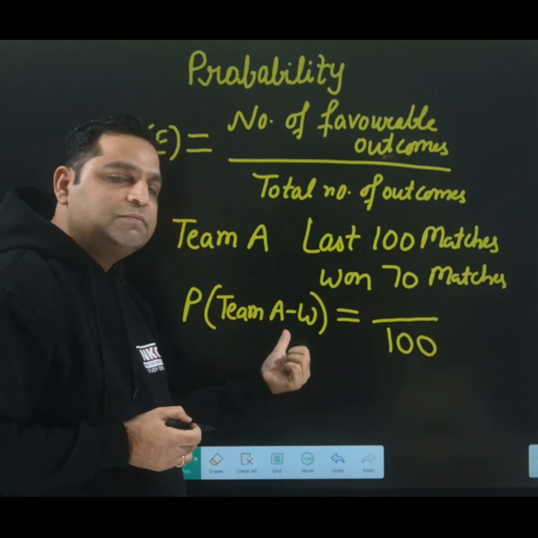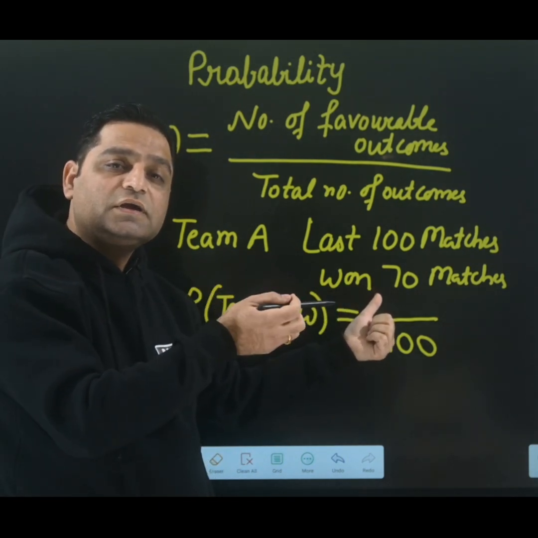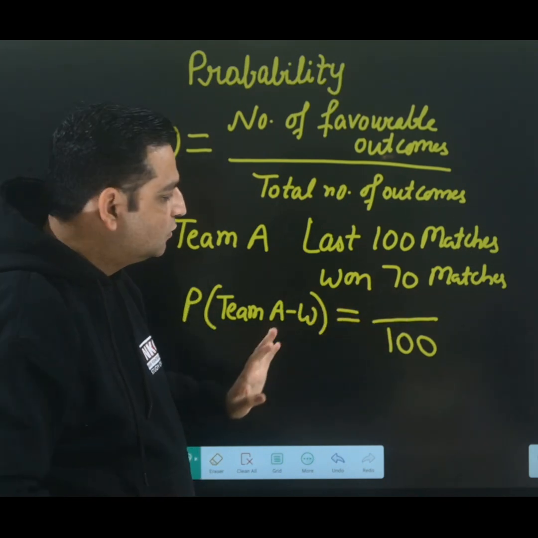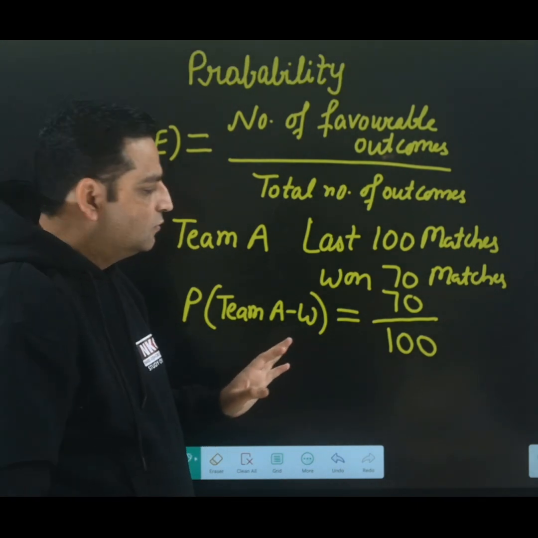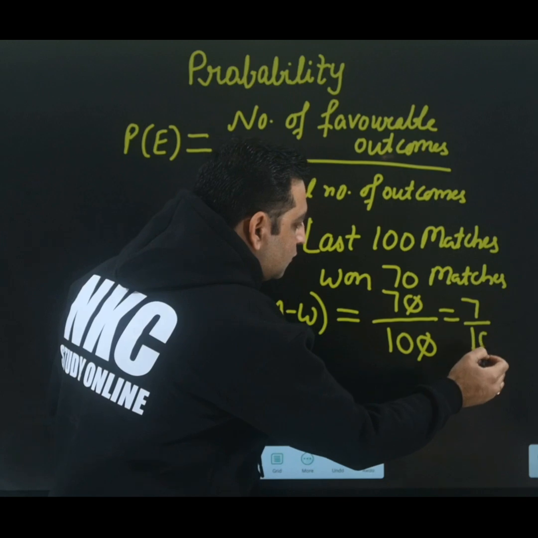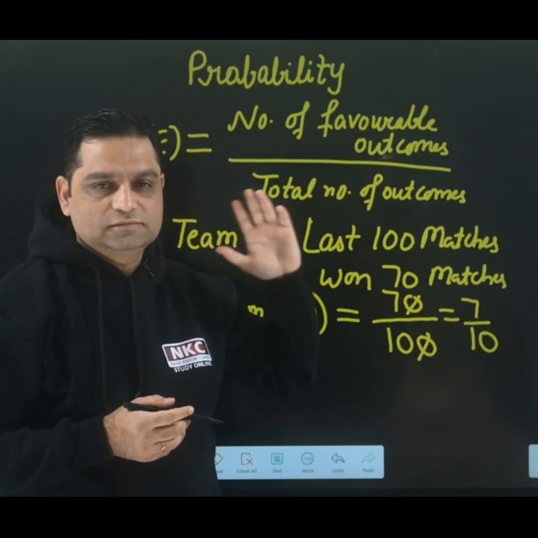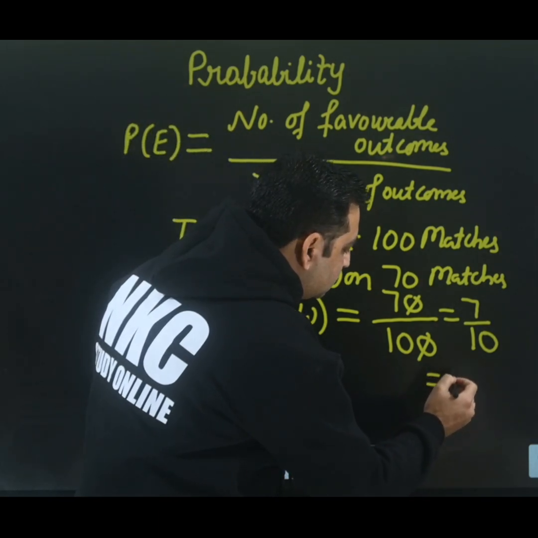Now I am finding the winning probability, so I should know how many matches team A had won in the last 100 matches. It had won 70 matches. That means 70 matches are in my favor. 0 and 0 are cancelled, so we can write 7 over 10. So the probability of team A winning is 7 over 10, which can also be written in decimal, which is 0.7.